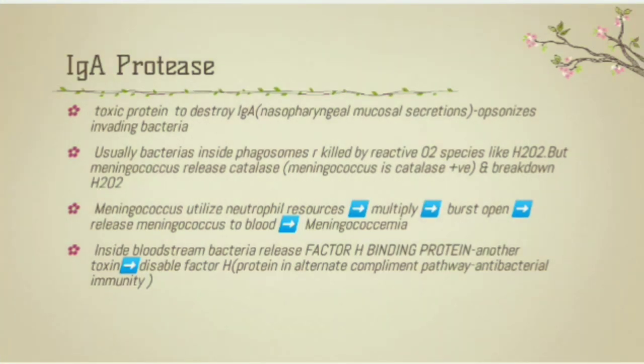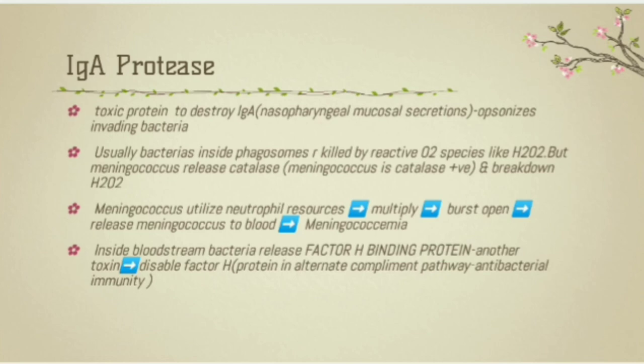So what will happen is the bacteria utilizes the neutrophil resources to multiply and increase in number, and it bursts open, which in turn releases the meningococcus into the blood and causes meningococcemia, that is the presence of the meningococcus in blood. Inside the bloodstream, the meningococcus uses another toxin called factor H binding protein which disables factor H. Factor H is nothing but a protein involved in the alternate complement pathway which helps with antibacterial immunity.